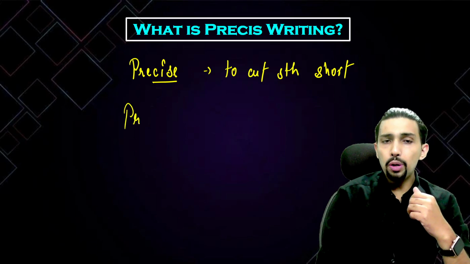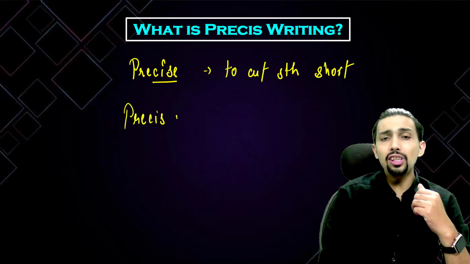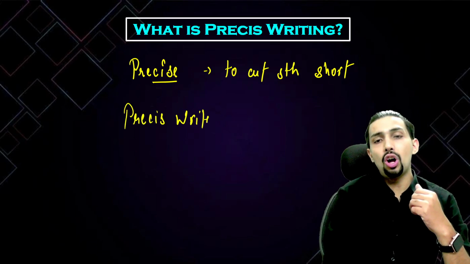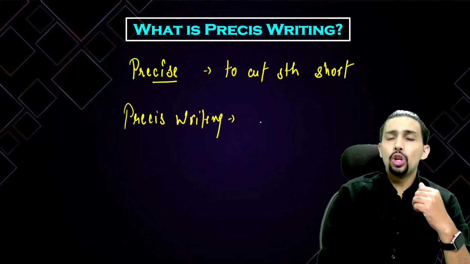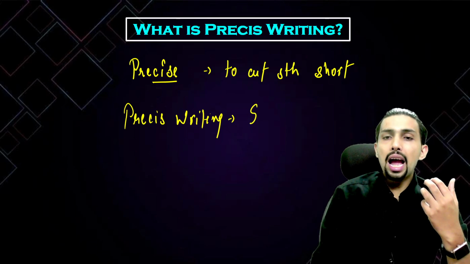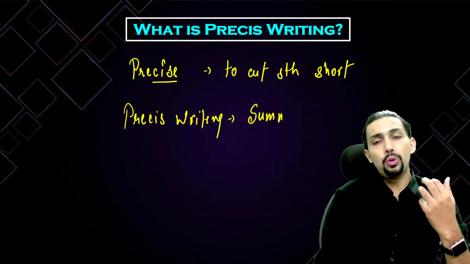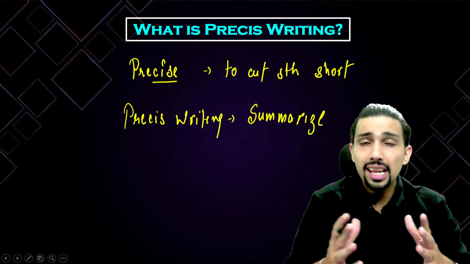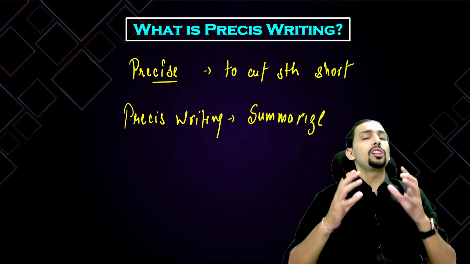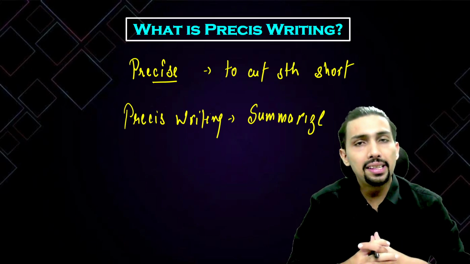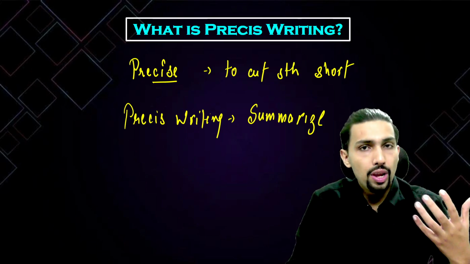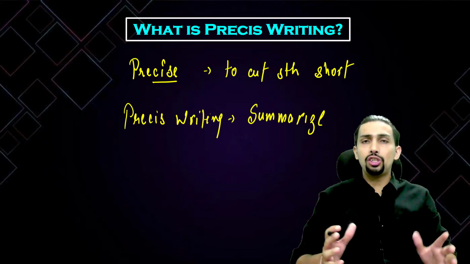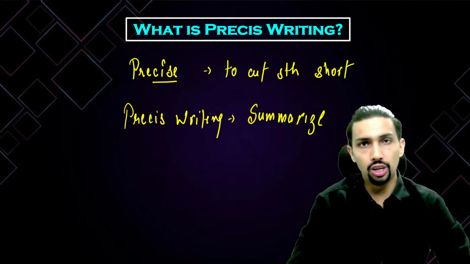Precis writing is all about the summarization of the given text. You are provided with a paragraph and you are expected to summarize it, eliminate all the unnecessary details and focus only on the essence of the passage so that you can convey whatever the entire passage is talking about in a shorter version.